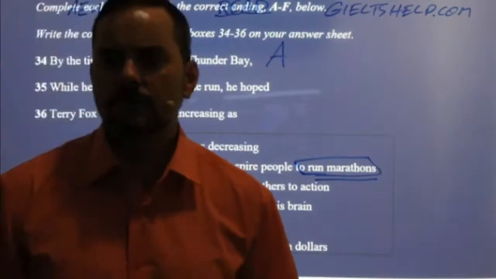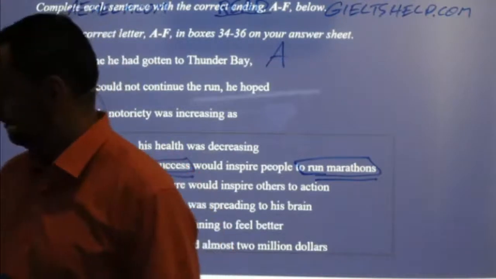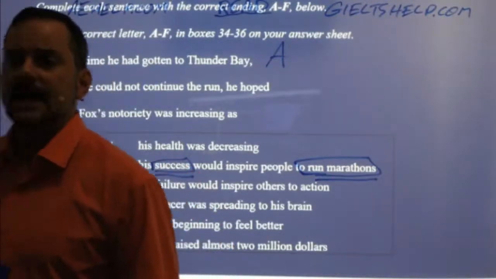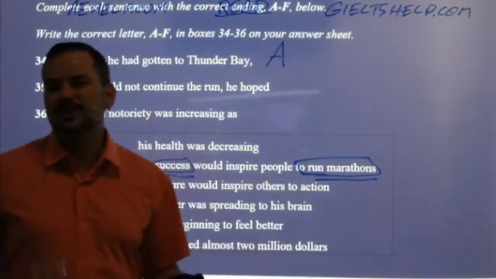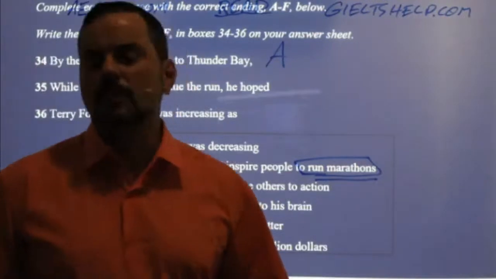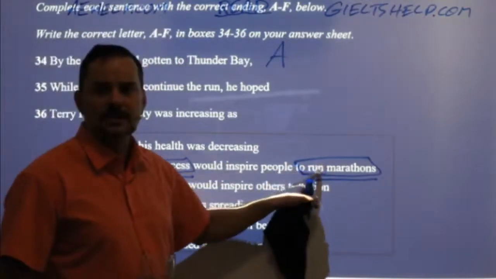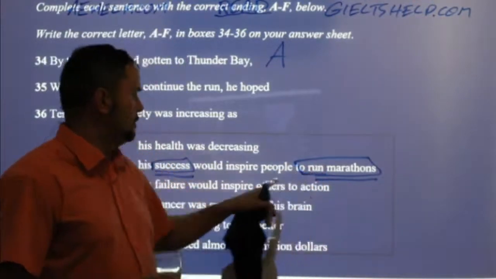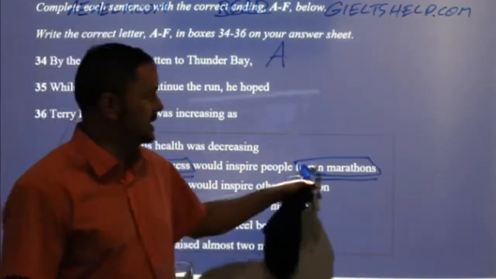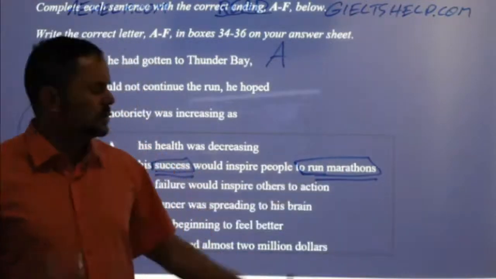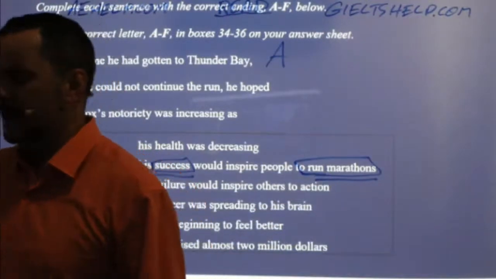So what was the goal of his run? To what? Yeah, exactly, to battle cancer. So then why would he suddenly hope to inspire people to run marathons? He wasn't running the marathon so that people would run marathons. He was running the marathon to battle cancer. So this doesn't make logical sense. This wasn't his goal. Inspire people to battle cancer, maybe that would make sense, but it doesn't say battle cancer. It says to run marathons. So this is kind of an oddball answer, okay? Be really careful with those oddball answers. Is that clear?